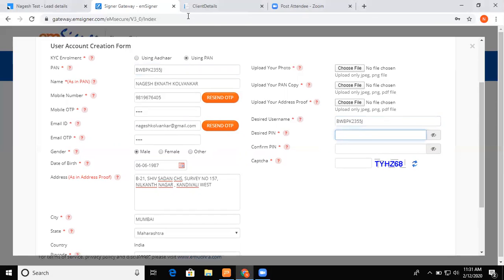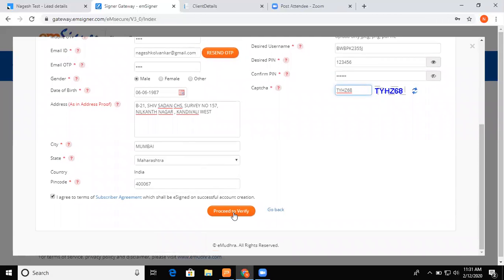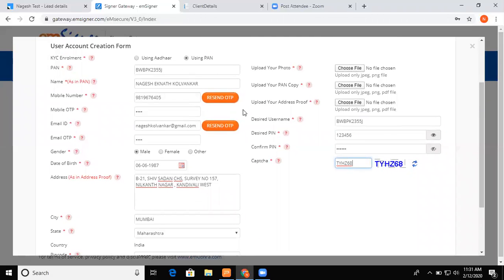Desired pin will be 1 2 3 4 5 6. Okay, I'm confirming the pin again. 1 2 3 4 5 6. Okay, so I am done with everything.